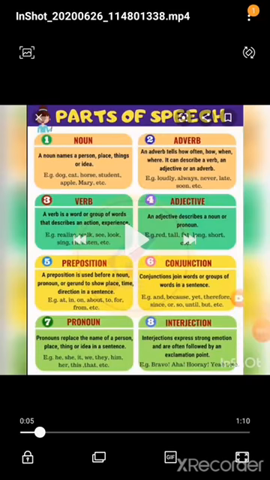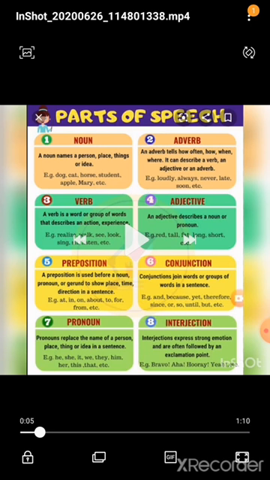Now we are going to concentrate on parts of speech. We have 8 kinds of parts of speech: noun, verb, adjective, adverb, pronoun, preposition, conjunction and interjection. We use every kind of parts of speech in our day-to-day life, and we don't know whether we are using the correct part of speech in the right way. First, in this classification, we are going to concentrate on nouns.